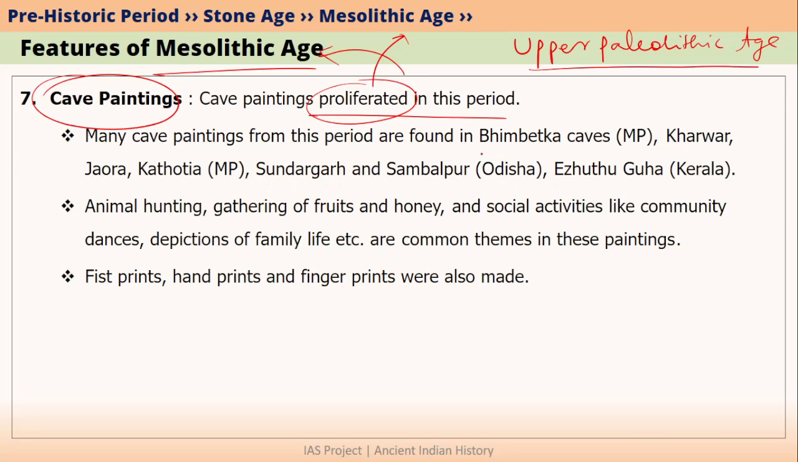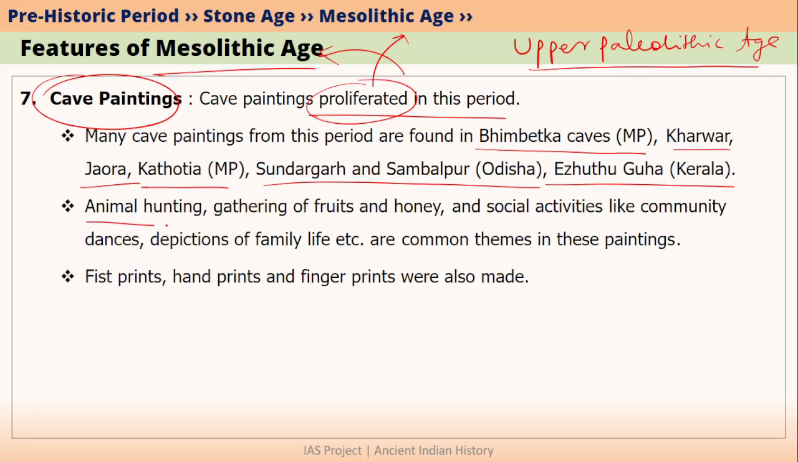For example, we have sites like Bhimbetka caves in Madhya Pradesh, Karwad, Jaora and Katotia in Madhya Pradesh, Sundargarh and Sambalpur in Odisha, Eluthu Guha in Kerala. And what were drawn in these paintings?